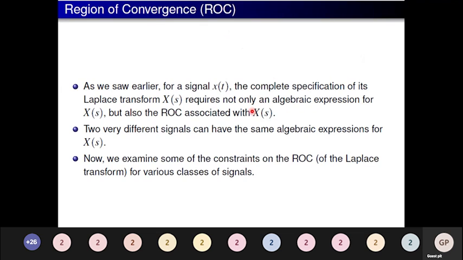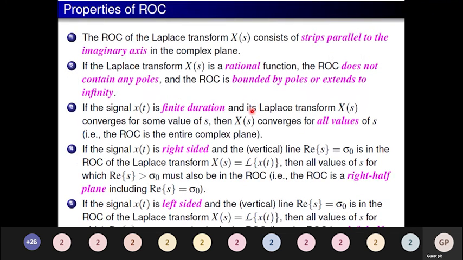Now let me give you the properties of ROC. The region of convergence of the Laplace transform consists of a strip parallel to the imaginary axis in the complex plane. This is the first property. The second property: if my Laplace transform X(s) is a rational function, the ROC does not contain any poles, and the ROC is bounded by the poles or extended to infinity.